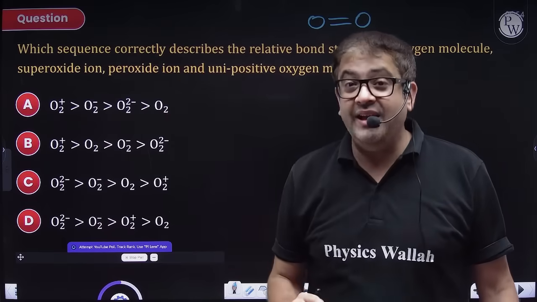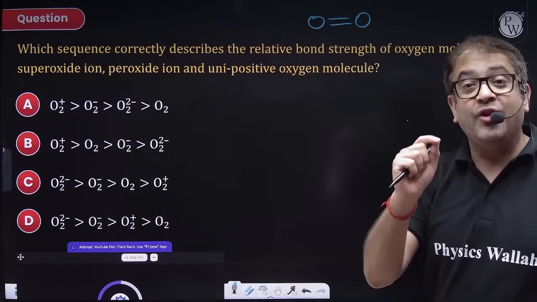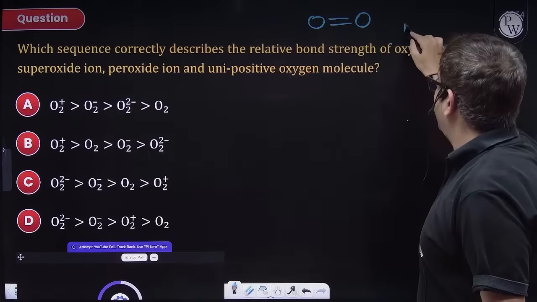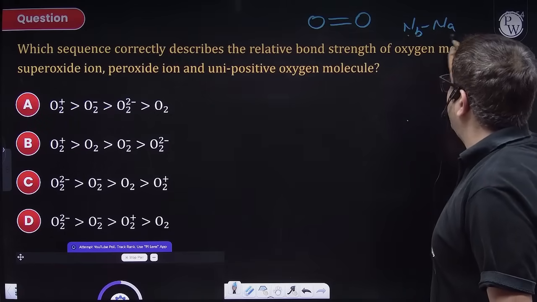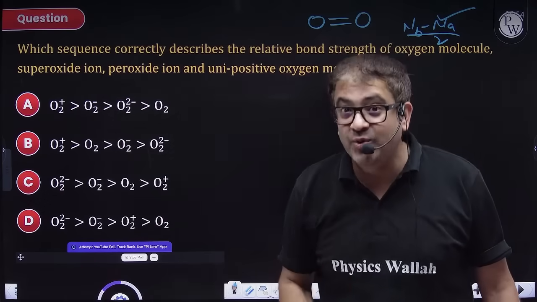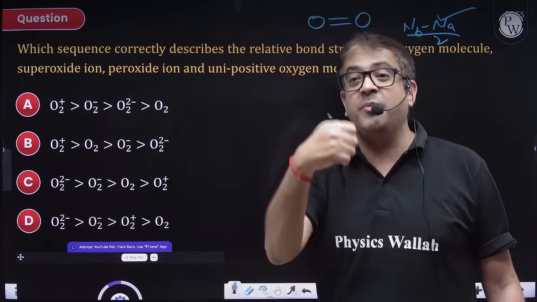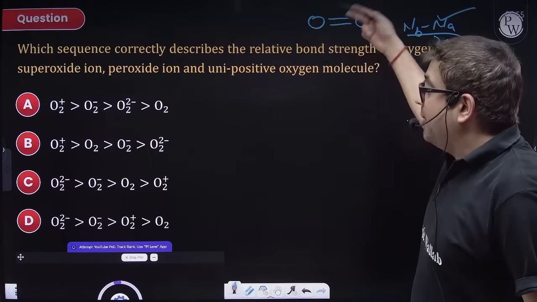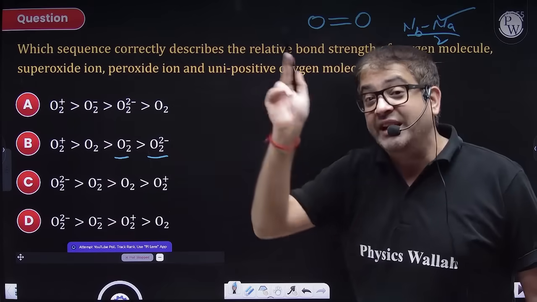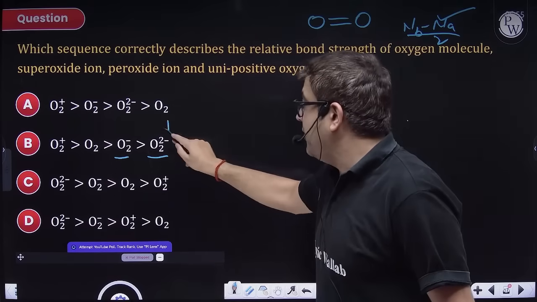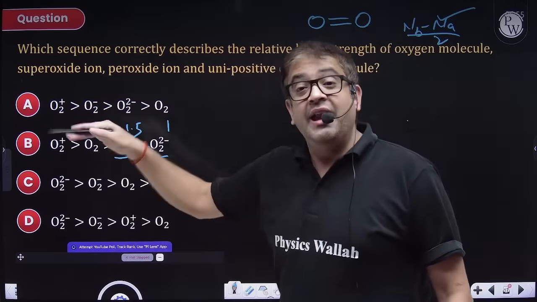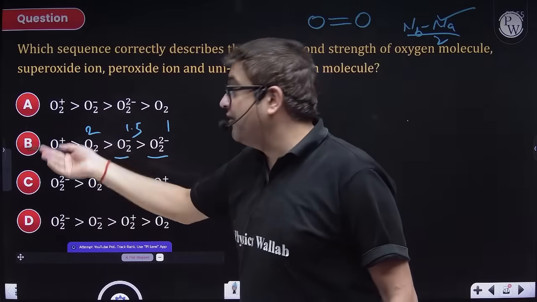So if you keep on adding electrons, sir, electrons will be added in the anti-bonding molecular orbital. Bond order is (Nb minus Na) upon 2. If you keep on adding electrons in the anti-bonding molecular orbital, bond order is bound to decrease, and if bond order decreases, bond becomes weak. So the moment you increase electrons, minus 1, minus 2, it will decrease the bond order. Here bond order will be 1, this will be 1.5, this will be 2, and definitely if you remove an electron from anti-bonding, bond order will increase.